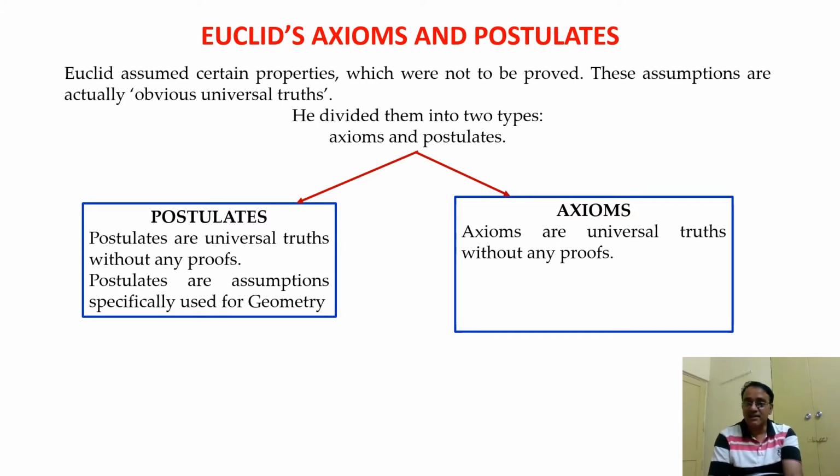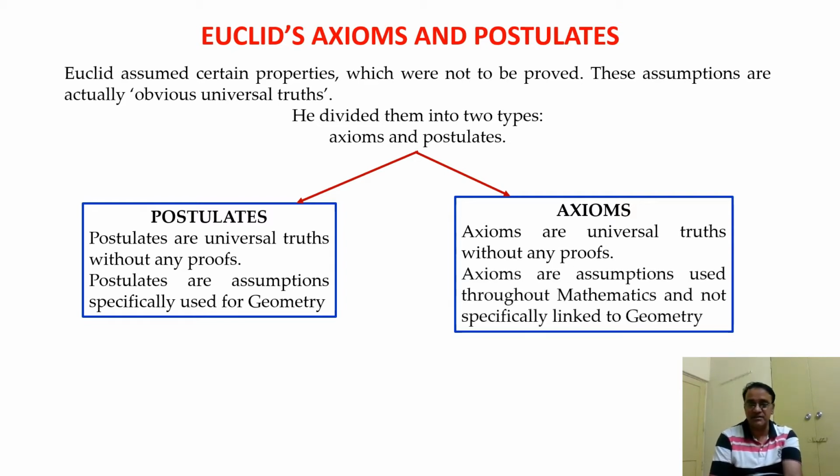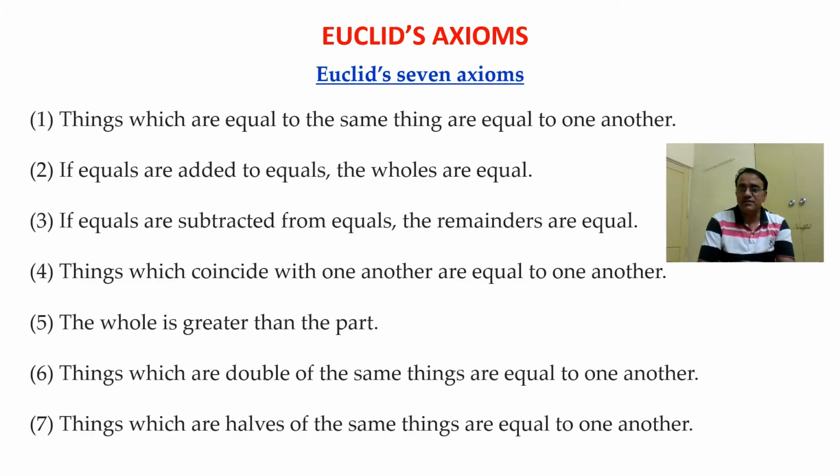But there is a difference in axioms: these are the assumptions used throughout mathematics and not specifically linked to geometry. Geometry में भी use होता है but not specifically. Postulates हमेशा geometry में होता है, but axiom जो है that is used in all the areas of mathematics. Okay, throughout mathematics. So now we are going to discuss Euclid's 7 axioms.